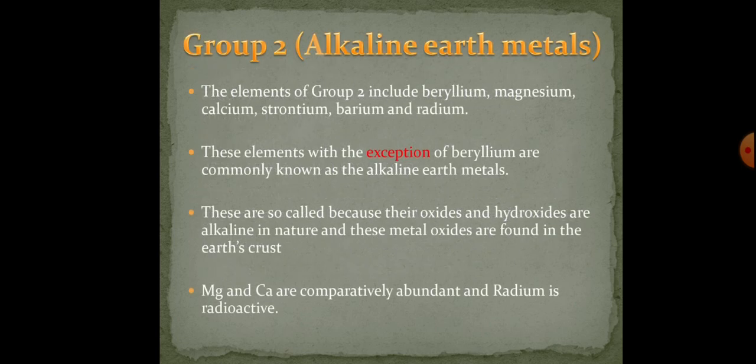Group 2 alkaline earth metals. The elements of group 2 include beryllium, magnesium, calcium, strontium, barium and radium. These elements, with the exception of beryllium, are commonly known as alkaline earth metals. These are called so because their oxides and hydroxides are alkaline in nature and these metal oxides are found in the earth's crust. Magnesium and calcium are comparatively abundant and radium is radioactive, which is sometimes found in the igneous rocks.